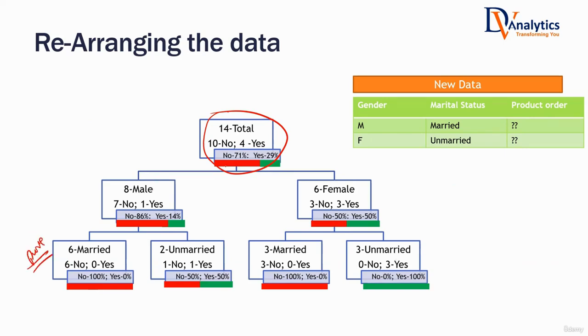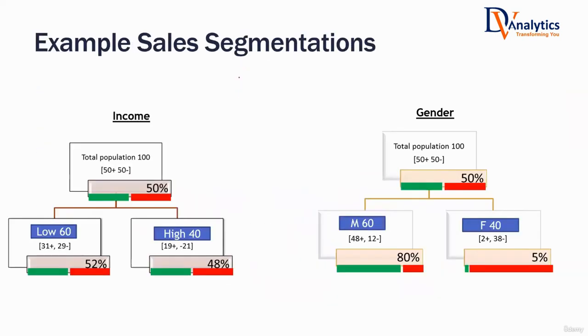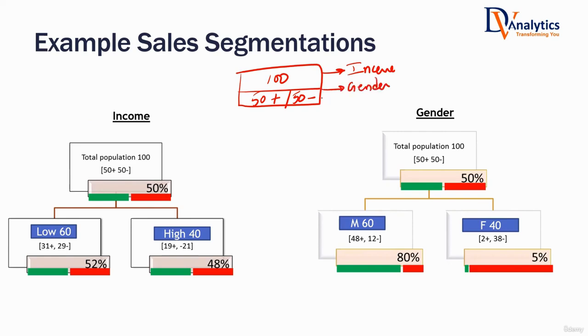But how do you make sure which variable you will select, etc.? Now I'm going to answer. Let us suppose you have 100 customers, 100 records. 50 customers are buying the product, 50 customers are not buying the product. Now, you want to divide this data. You have 2 options. You can divide the data based on income, because you have the income details with you. You can also divide the data based on gender, as you have the gender details too.